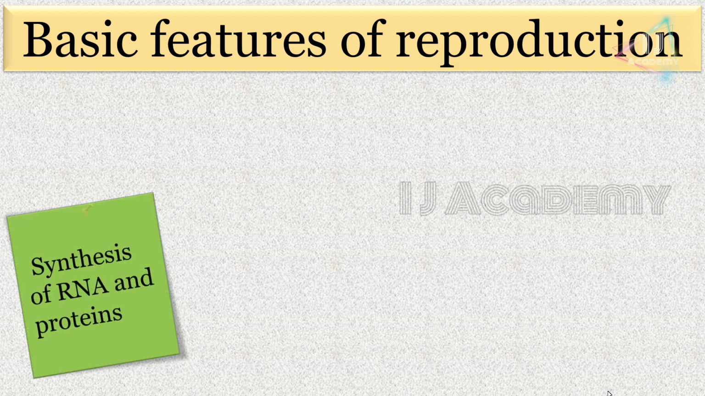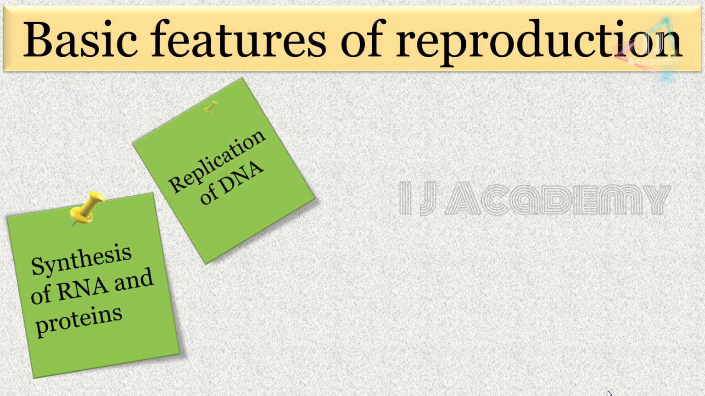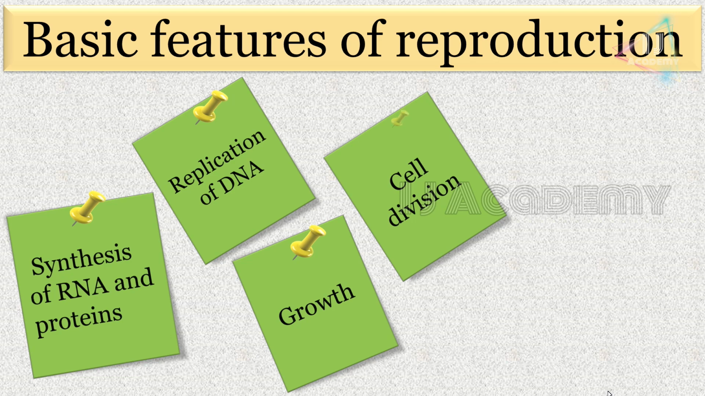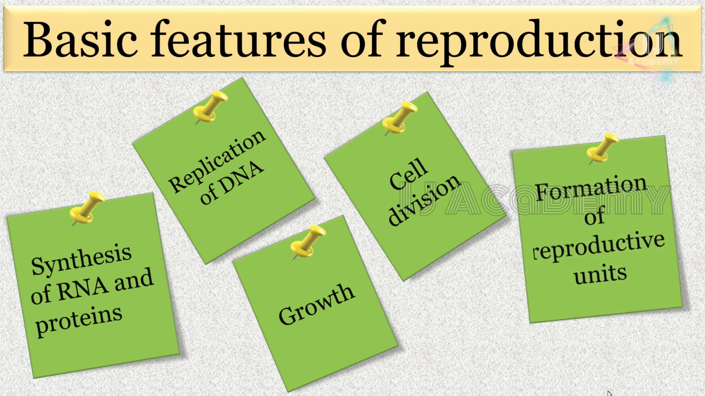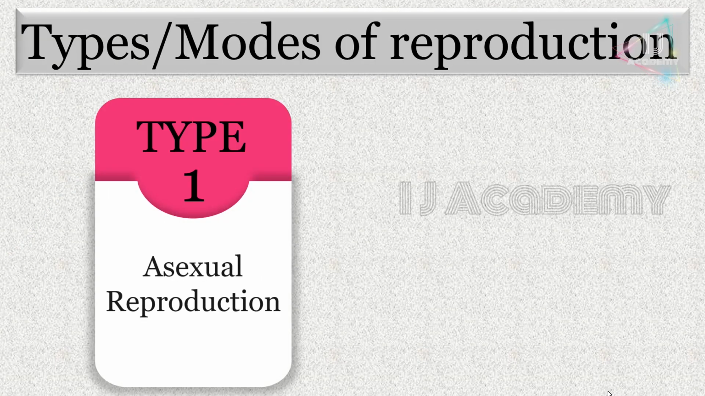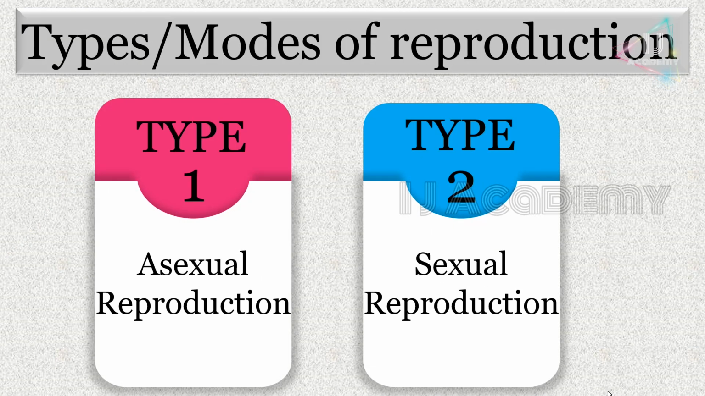Both asexual and sexual reproduction have some basic features that include synthesis of RNA and protein, replication of DNA, growth, cell division, and formation of reproductive units. There are two modes of reproduction. One is asexual reproduction and the other one is sexual reproduction.